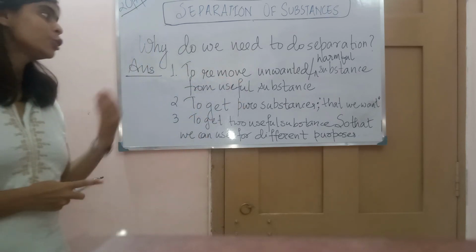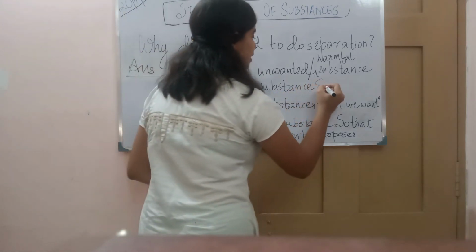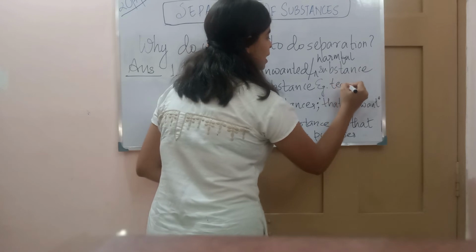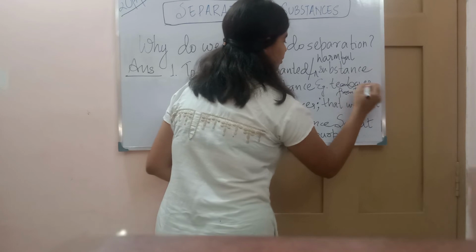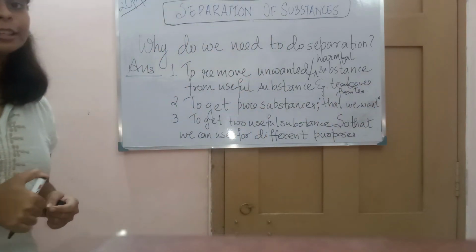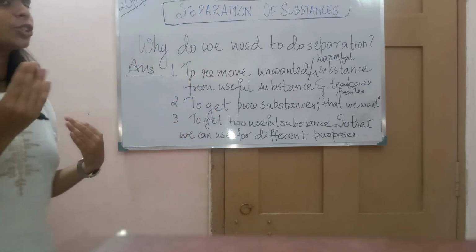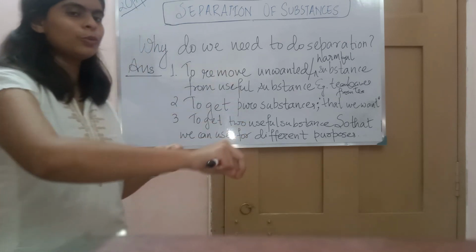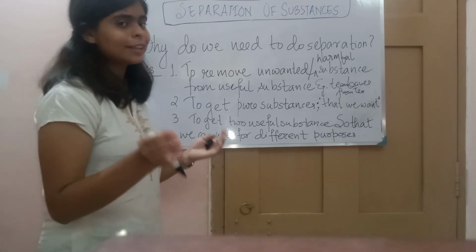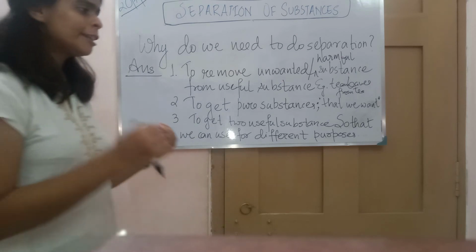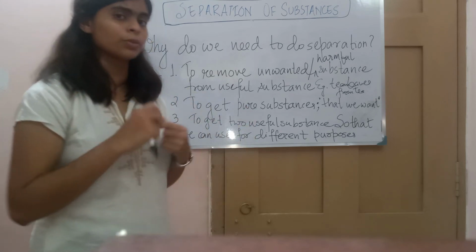The reason is to remove unwanted and harmful substances. An example we have seen is tea leaves from tea. That is another example: in the vegetable food your mother used to cook, some of the veggies we don't like. So we used to pick them and put them aside so that we don't eat them, so that we can get the things that we want purely, and enjoy that food peacefully.